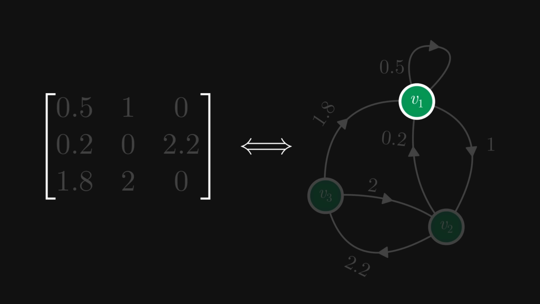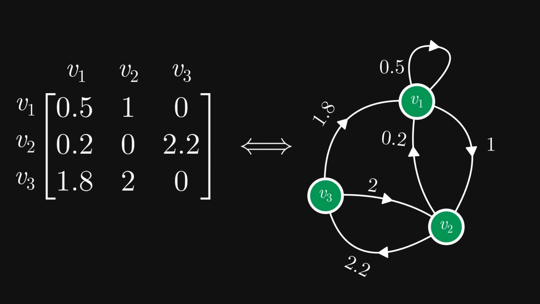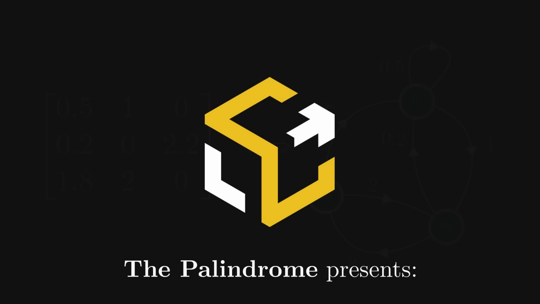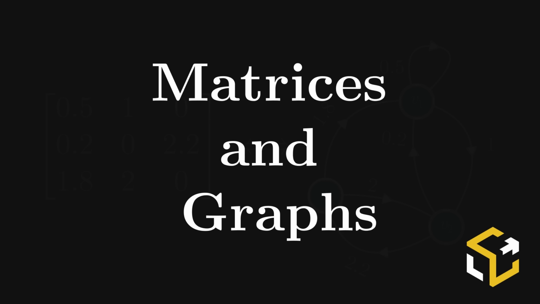Similarly, the first column corresponds to edges incoming to the first node V1. Again, a loop edge to itself with weight 0.5, an edge from V2 with weight 0.2, and an edge from V3 with weight 1.8. This is called the directed graph representation of a matrix. Why is this beneficial for us? Let me show you. This is the story of matrices and graphs.